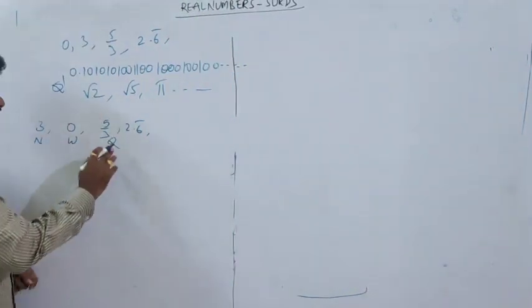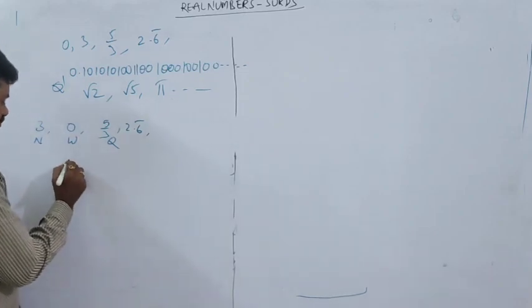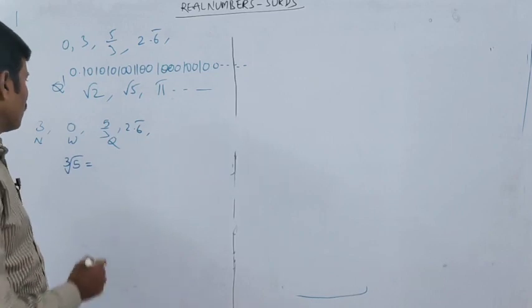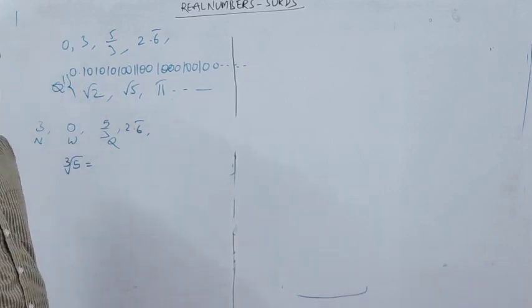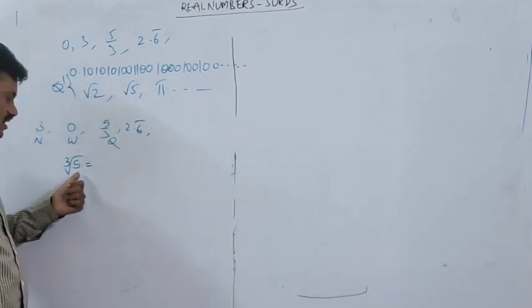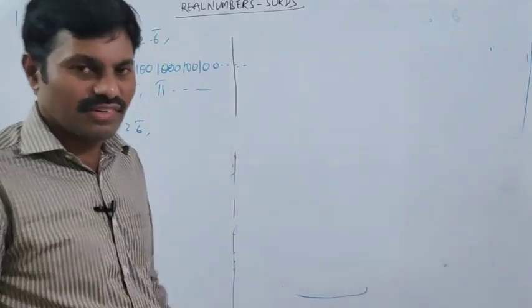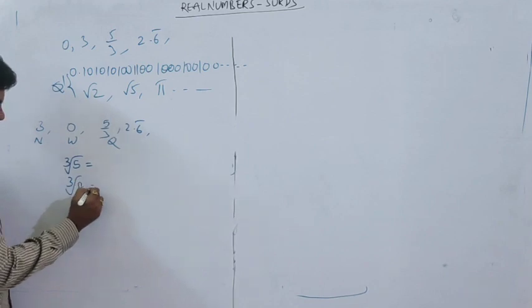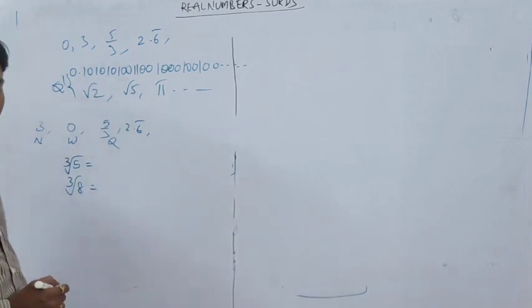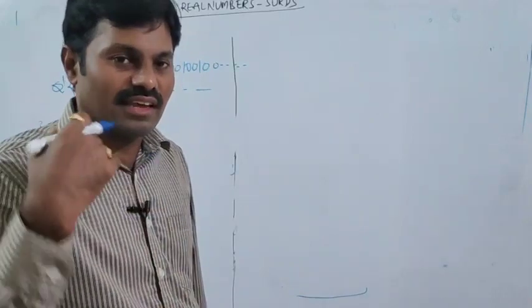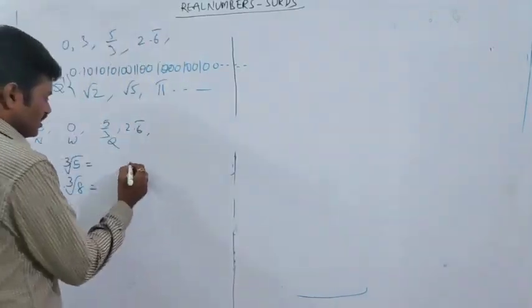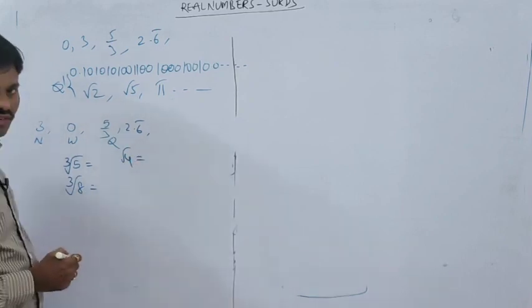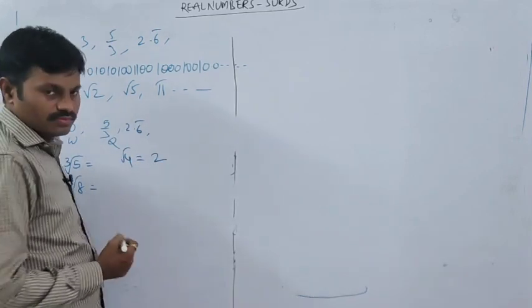Now I am taking one more number, the cube root of 5. What is the value of cube root of 5? Can we simplify it? We have learned cube roots and square roots in 8th class itself. See, one more example: root 4. What is the value of root 4? Yes, 2.